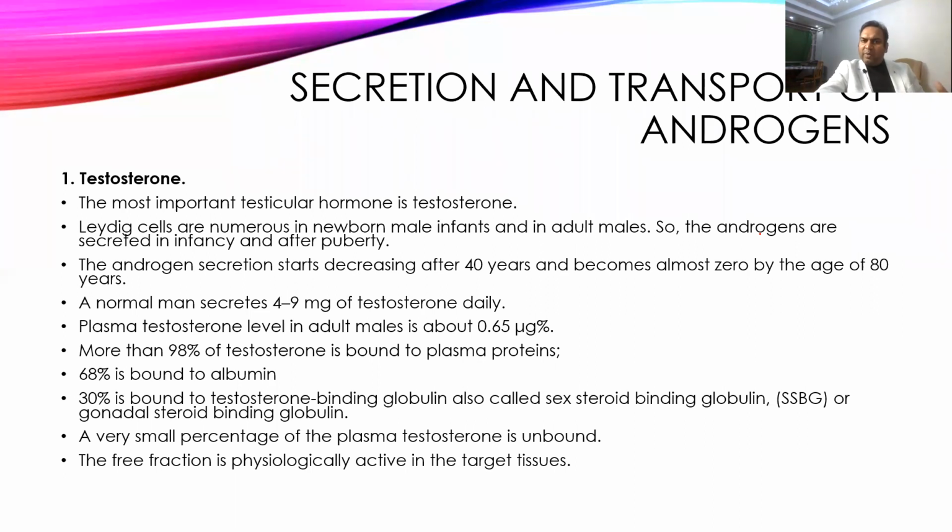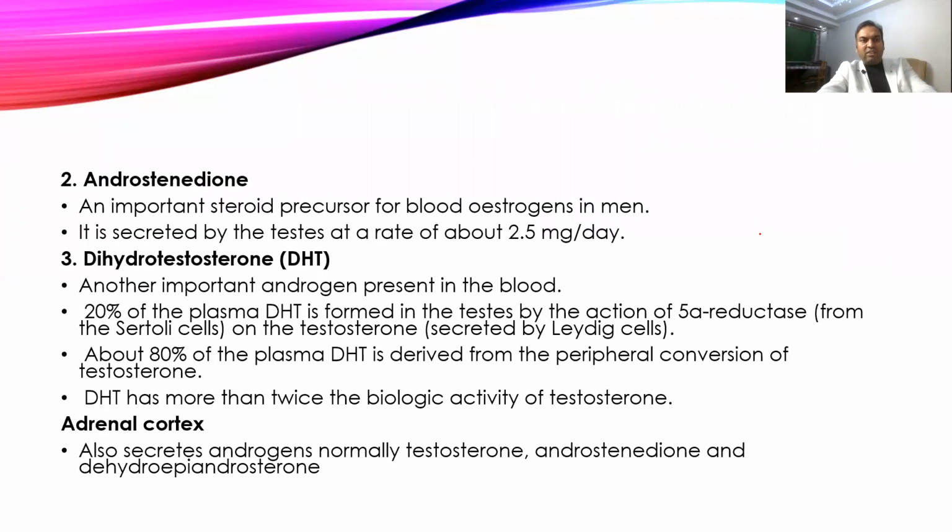Almost 70% is bound to albumin and 30% to globulin. Bound forms are not physiologically active. So only the 2% that is free is physiologically active and shows its effect on target tissue. So what are the functions of testosterone?